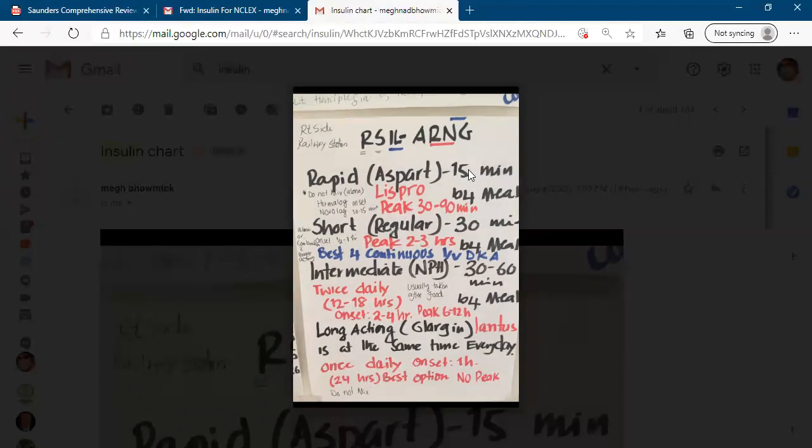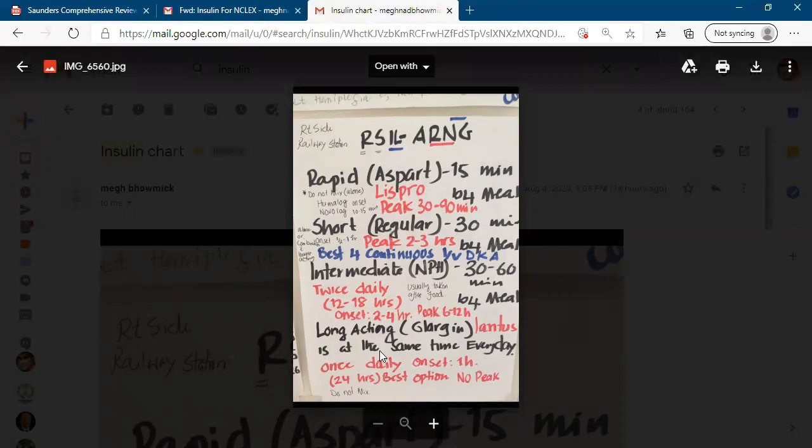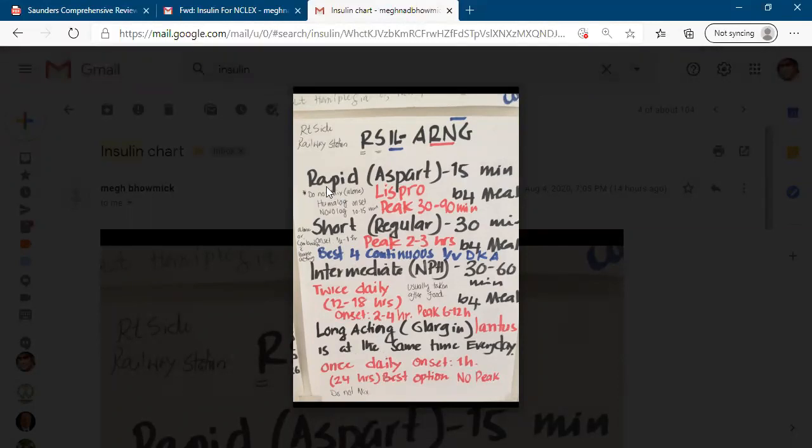So 15 multiplied by 2 is 30, and 30 multiplied by 2 is 60, right? Easy to remember. Just multiply by 2. So before meal, but here we use after food. Also examples: rapid is aspart, short is called regular or clear, intermediate is called NPH or cloudy, long-acting is called glargine.